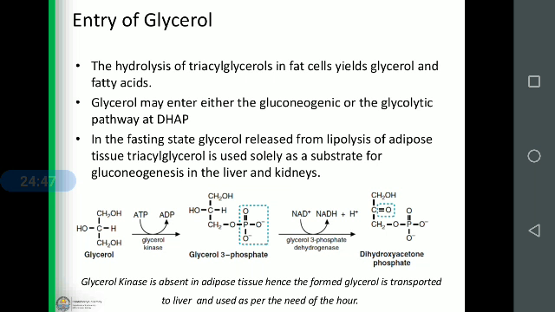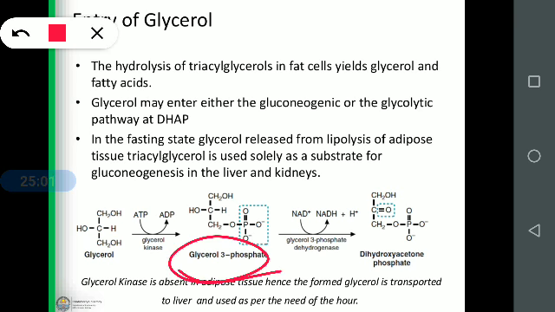So, entry of glycerol. The hydrolysis of triglycerols, that is fatty acids, yields glycerol. Glycerol will convert into glycerol 3-phosphate by means of glycerol kinase, and this glycerol 3-phosphate will convert into dihydroxyacetone phosphate in the presence of the glycerol 3-phosphate dehydrogenase enzyme, with NAD+ and NADH plus H+.